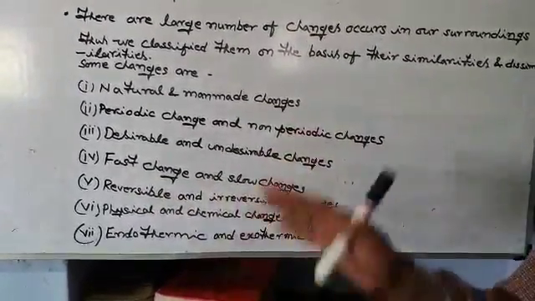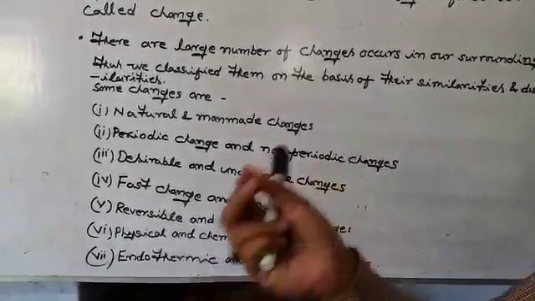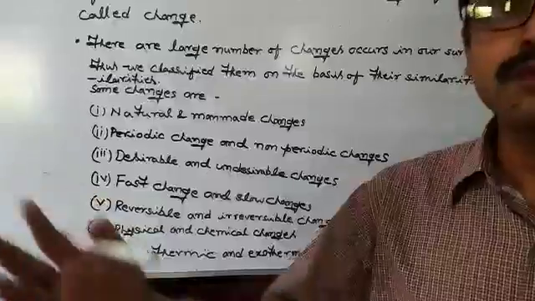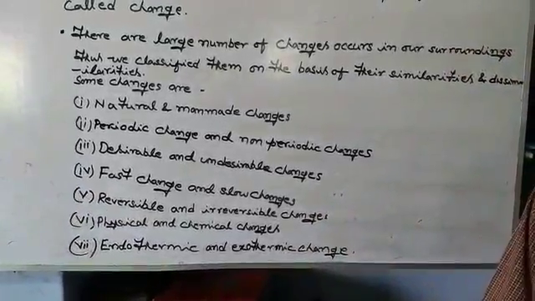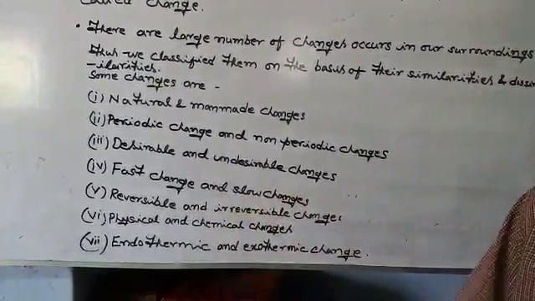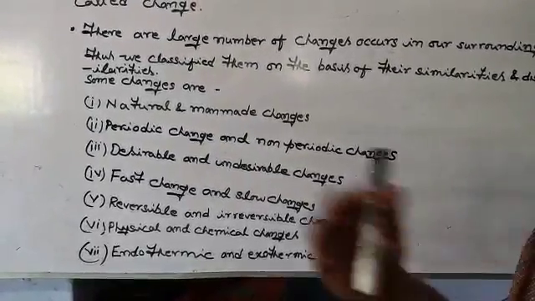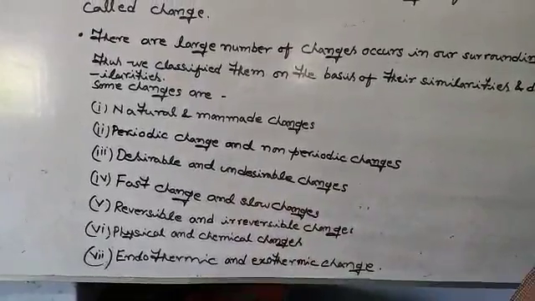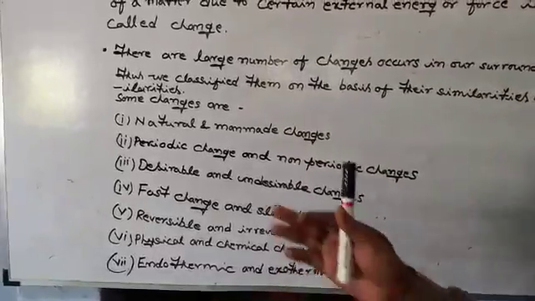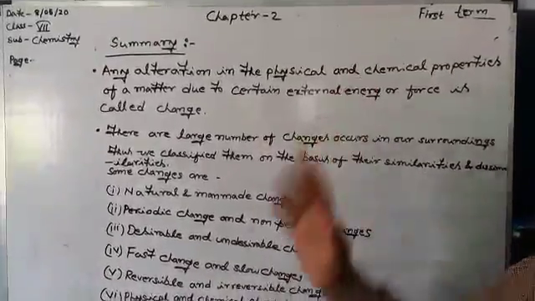In both physical and chemical changes, energy changes are involved, but in physical changes, energy changes are very negligible. That is why you cannot notice the differences of energy in different forms of energy like heat, light, sound. So in physical changes, energy is neither absorbed nor evolved in the form of heat, light, and sound. But in chemical changes, the energy changes are large. That is why they are noticed by us in different forms of energy like sound, light, electricity, etc. That is all in the summary of chapter 2, that is Changes Around Us.